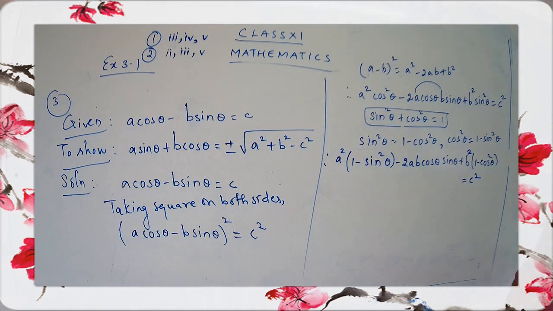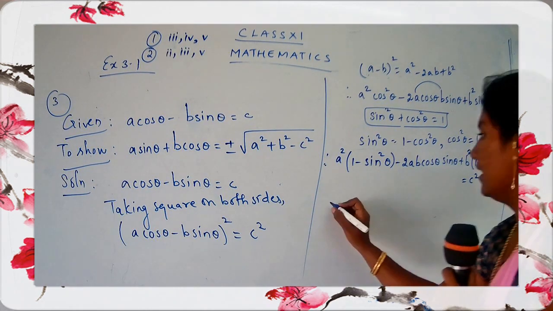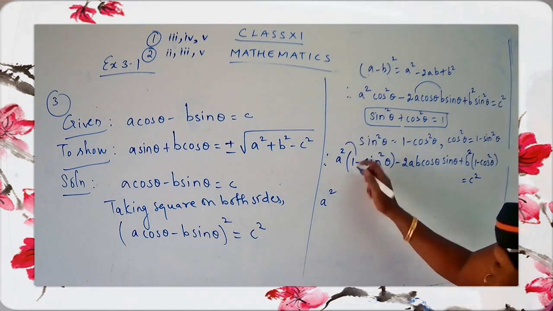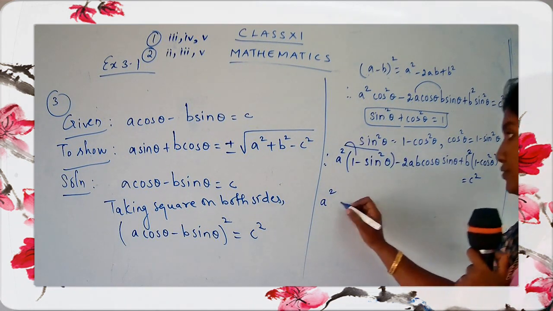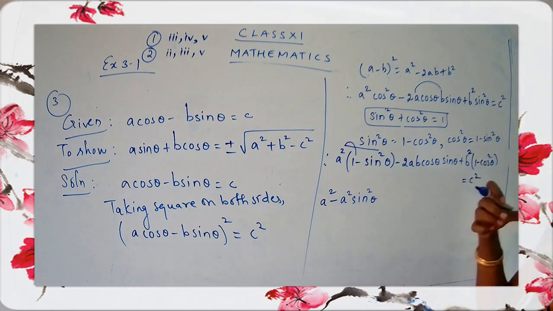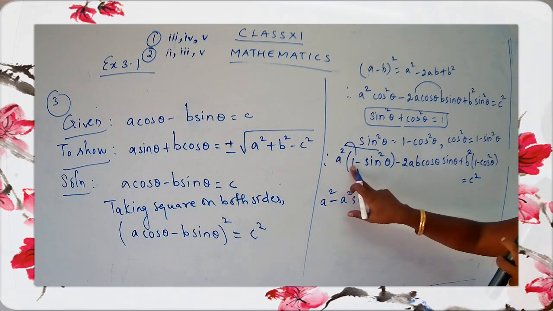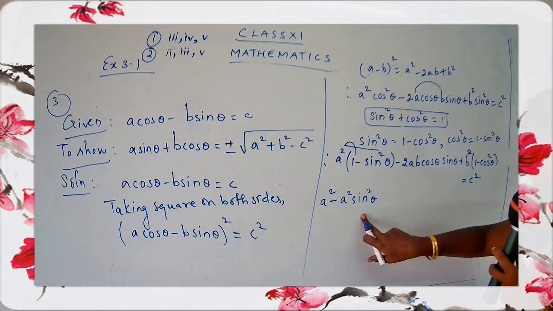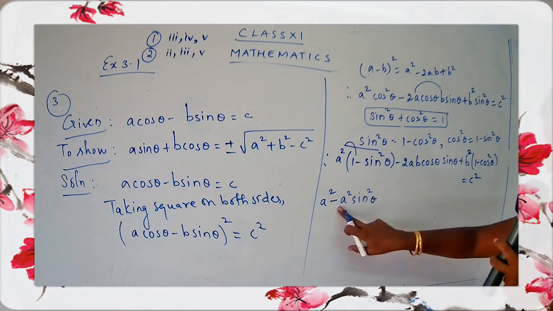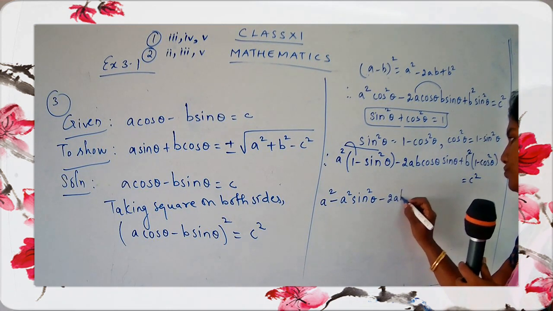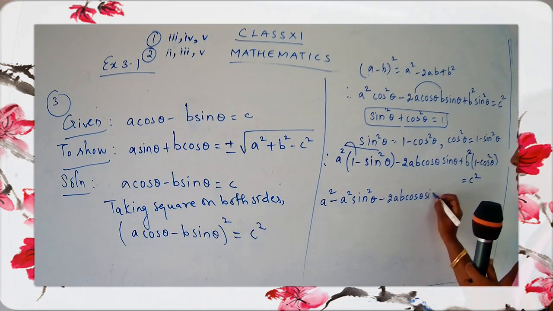So now we have to just open the bracket and multiply. Let's open the bracket. So what do you get here? a² into 1, a². a² into sin²θ, so minus a² sin²θ. We have to be very careful with the terms, children. What is the sign here? Minus. No need to worry about this term. We'll take down this term as it is: minus 2ab cosθ sinθ.